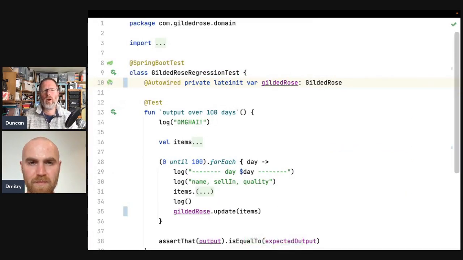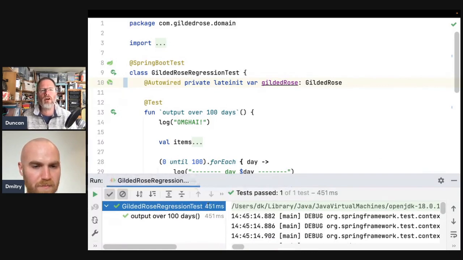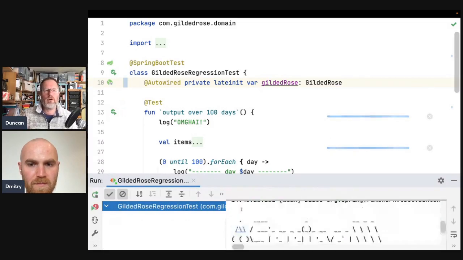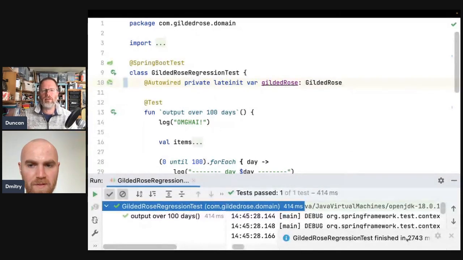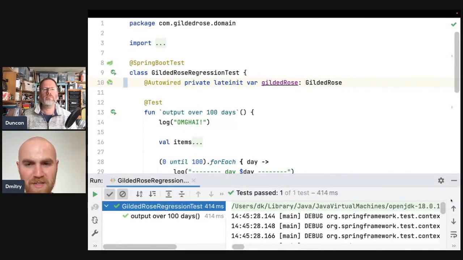Okay, that did seem to take quite a long time to run. It said it took 2 seconds. Okay, it said it took half a second, but it felt like 3, 4. I mean, that felt like it. Yeah. Okay, so what's that? 242? That one? Yeah, I wrote a small extension which measures the time in the IDE.